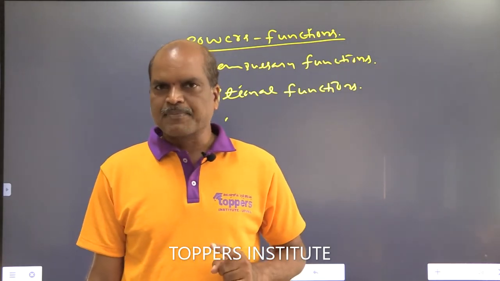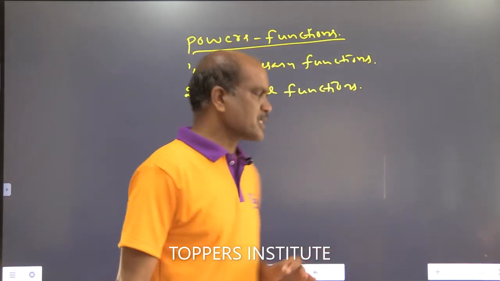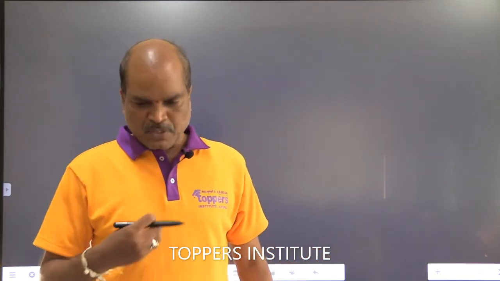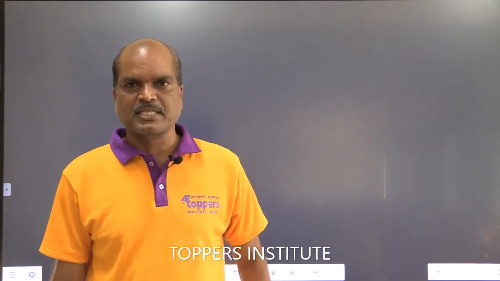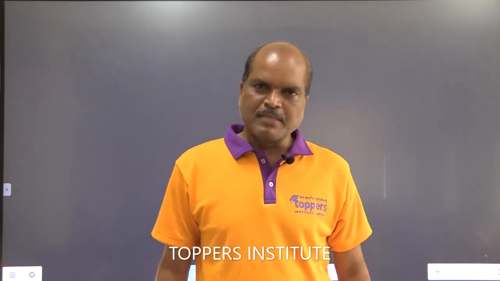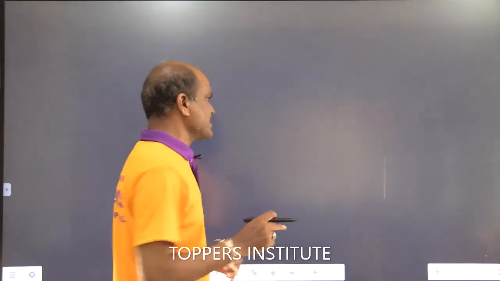Next point, financial sources of municipality. Municipality financial sources. So what are the financial sources of a municipality? Number one, first one, government grants.